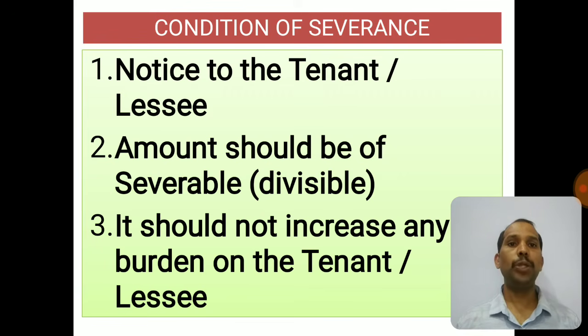Number two, the amount should be severable. Now, in the previous case, 30,000 can be severable, can be divided. But what happens with the sheep? That comes to a discussion between B, C, D, and they give guidance to E, E in our case. Now, if it is not divisible, then E is not responsible. There should be an understanding between B, C, D, and they should give the guidance to the lessee, and the lessee should make the payment accordingly.